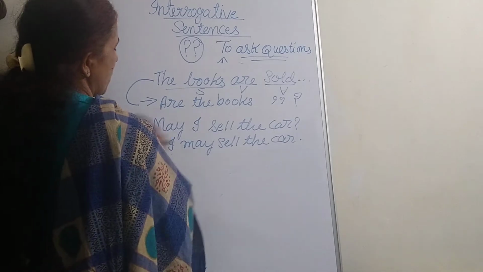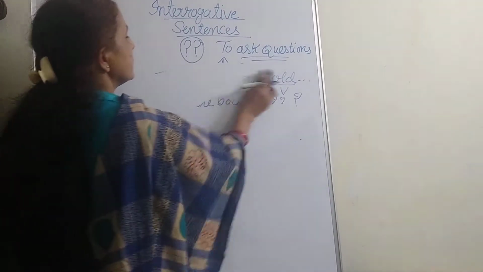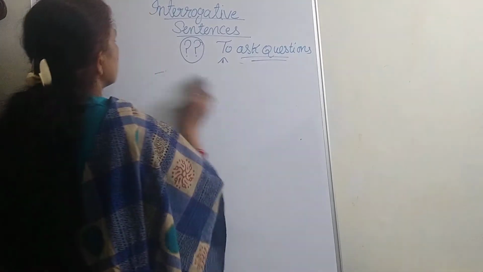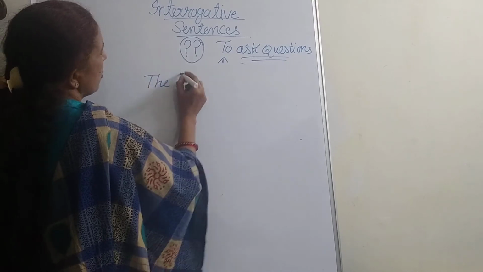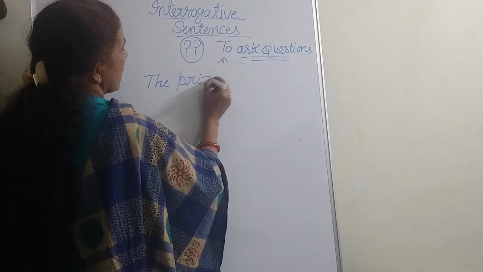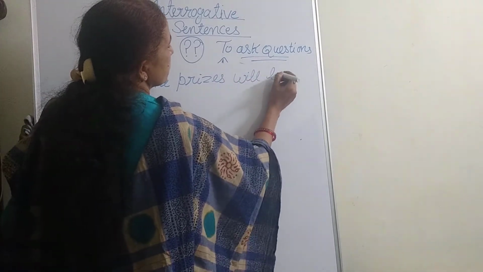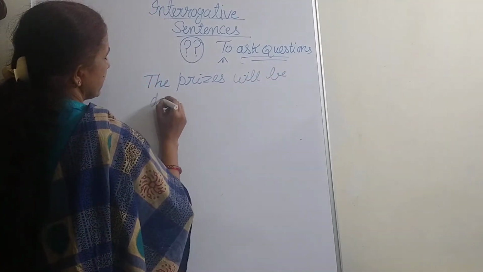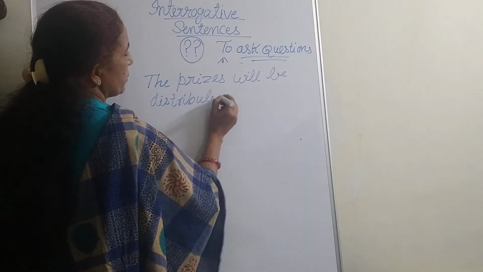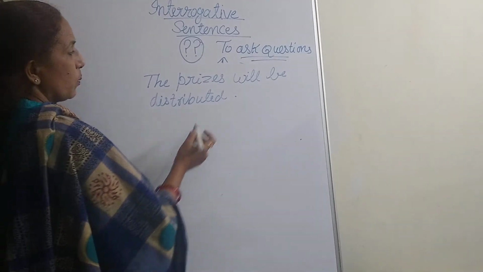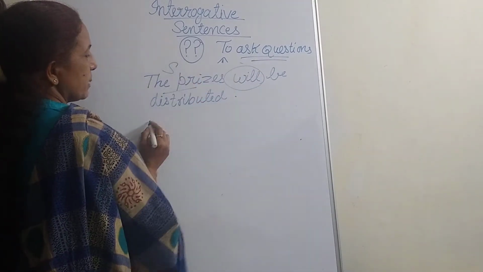Similarly, let us take another helping verb, will. The prizes will be distributed. Statement. What is the helping verb? Will. And prizes is the subject.